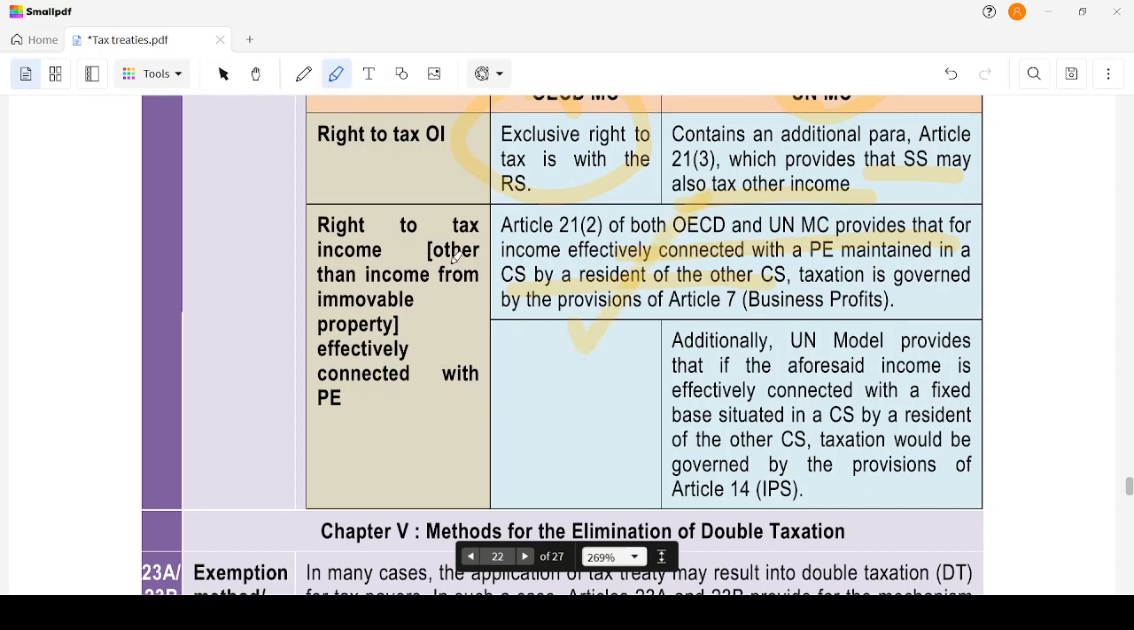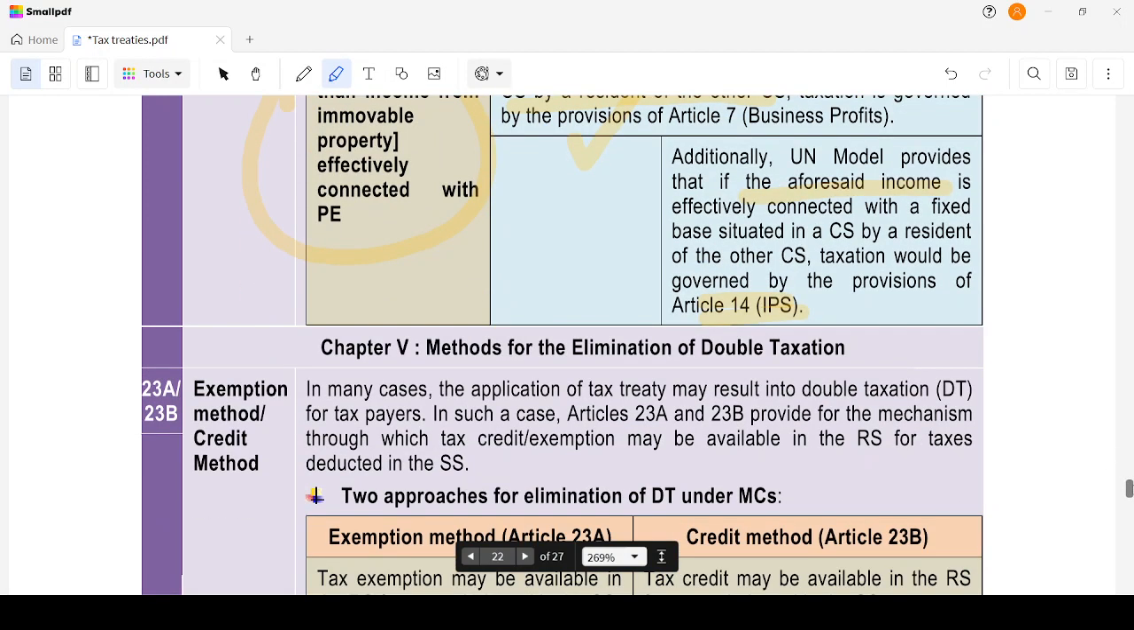Article 7 will discuss the taxation in the source state. Additionally, the UN model provides that if the aforesaid income is connected with a fixed base maintained in the contracting state by a resident of the other contracting state, Article 14 will also be applicable. So in the case of the OECD, Article 7, which deals with business profits, will be applicable to other income, and in the case of the UN model, Article 7 business profits and Article 14 independent personal services will be applicable.